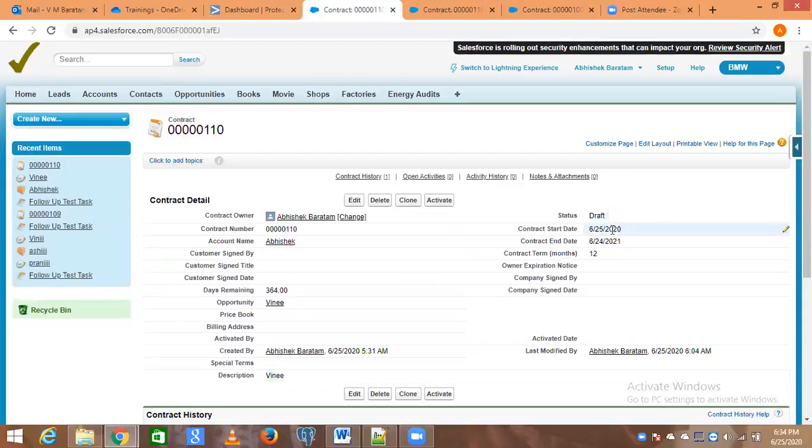Okay, now I think this contract is already open in a next tab. So compare this new updated contract and this one. Just check with the record ID. Yes. Refresh this record. Okay. Yes. Easy.